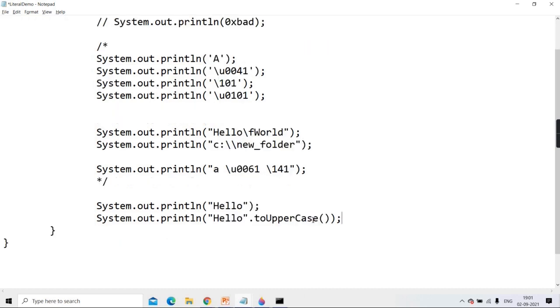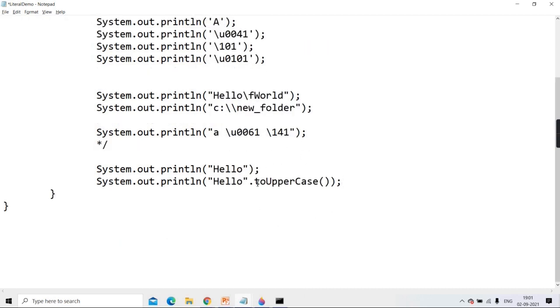Now here what happens is toUpperCase is a method of which class? String class. String is a class provided by Sun people, which is in the lang package.